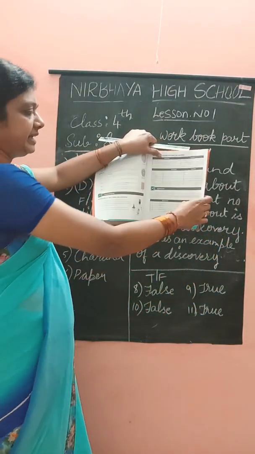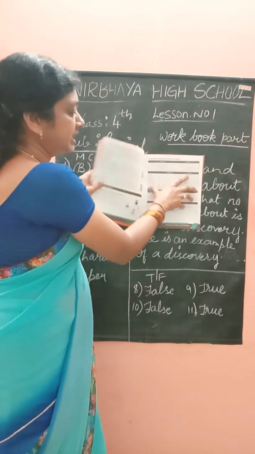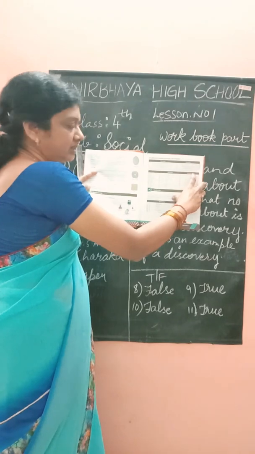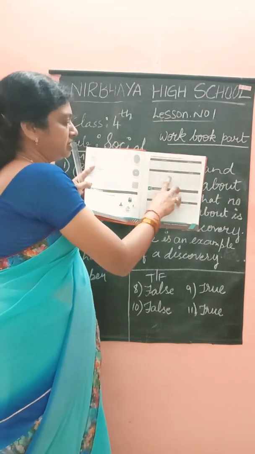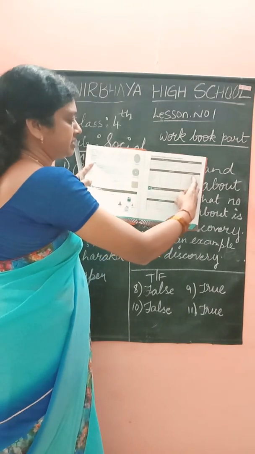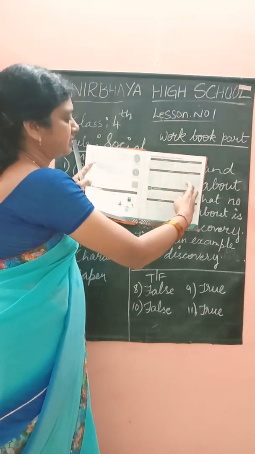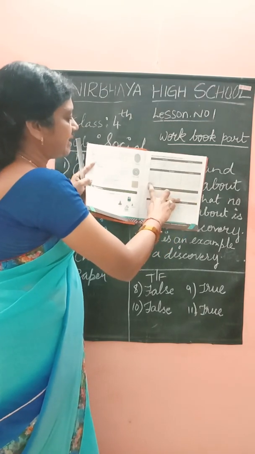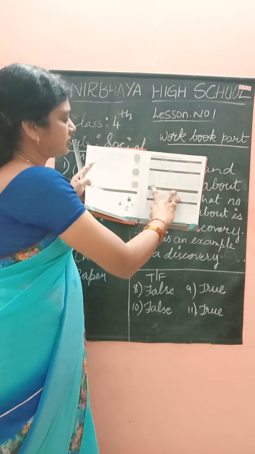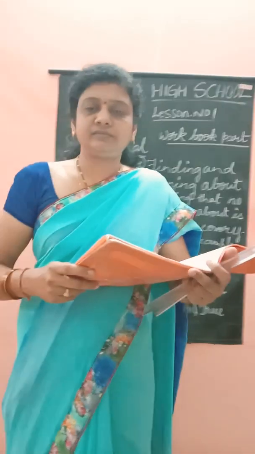The wheel. In which column will you put it, children? In the invention. It is an invention. And the next one: Oxygen, discovery. Computers, invention. Red panda, discovery. Television, invention. Gravity, discovery. Australia, discovery. Got it?